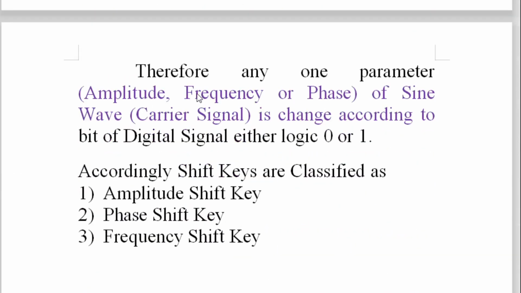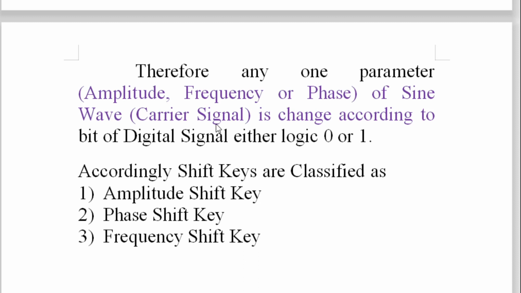Therefore, what logic is used here? Any one parameter of your sine wave, because it is an analog signal and all analog signals have three parameters: amplitude, frequency, and phase. Any one parameter, that is amplitude, frequency, or phase of sine wave, that is called the carrier signal. Now in all shift keys, remember, our carrier signal is sine wave.